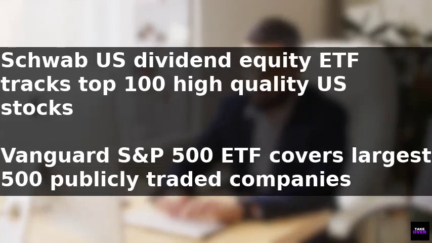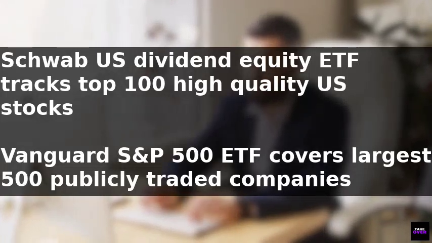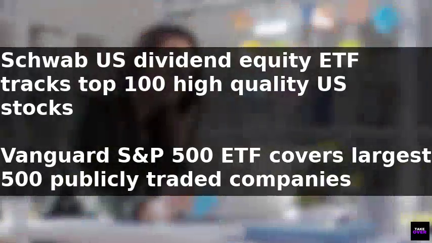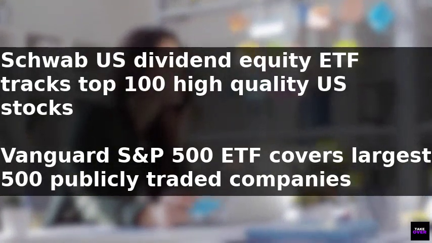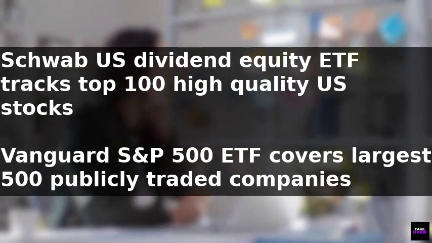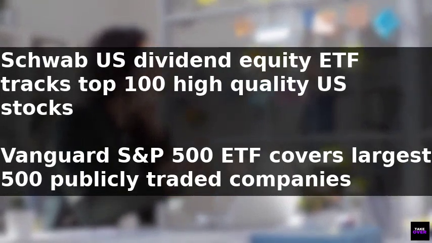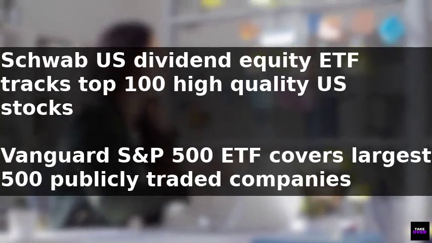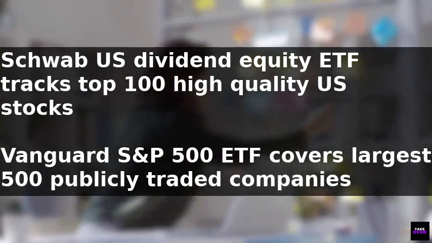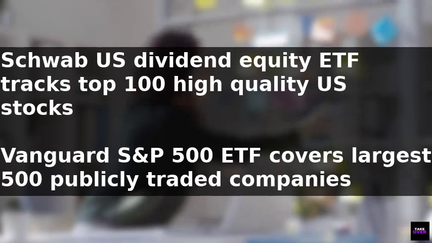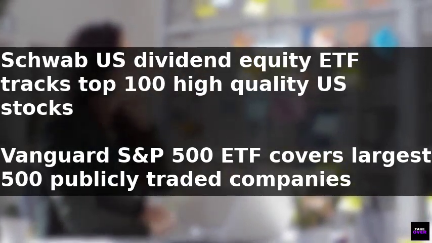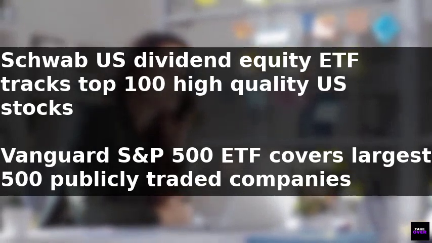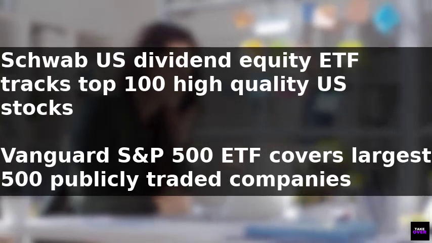The main difference between two popular investment options lies in their investment objectives. The Schwab U.S. Dividend Equity ETF tracks the performance of the top 100 high-quality and dividend-yielding U.S. stocks, which typically have a strong track record of paying dividends on time. In contrast, the Vanguard S&P 500 ETF focuses on the overall U.S. stock market, covering the largest 500 publicly traded companies, thus offering more investment options.